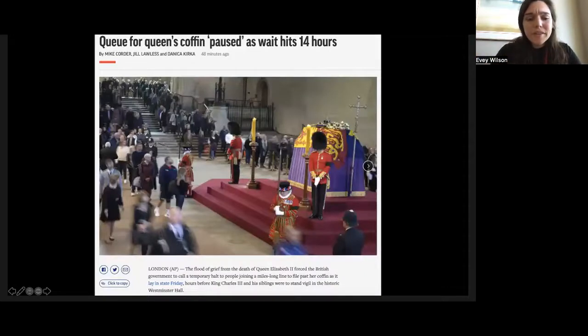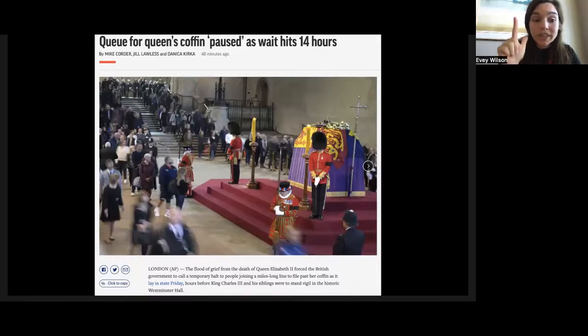Here is another example. The flood of grief from the death of Queen Elizabeth II forced the British government to call a temporary halt to people joining a miles-long line to file past her coffin as it lay in state Friday, hours before King Charles III and his siblings were to stand vigil in historic Westminster Hall. Who? The British government did what?